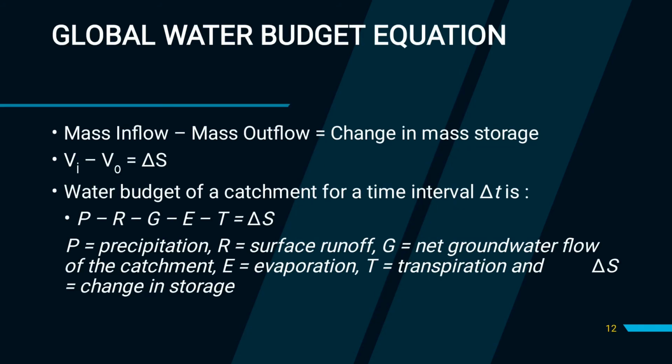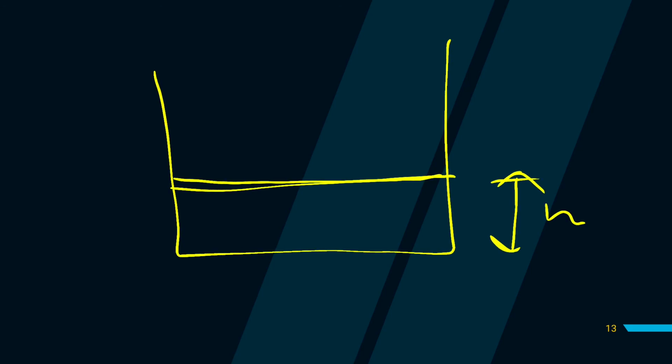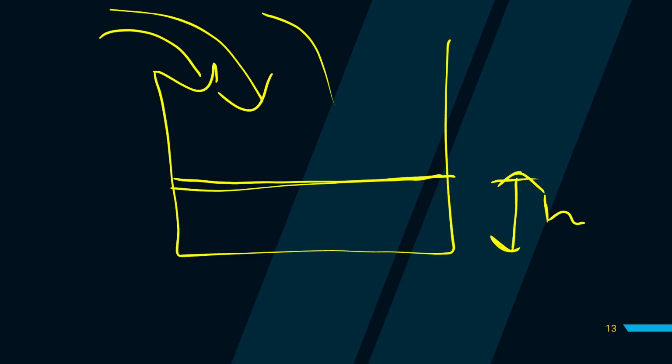Now the next topic is the global water budget equation. What does this mean? This is one of the important terms. Mass inflow minus mass outflow is equal to change in mass storage. What does it mean? Let's say this is a bucket of water, with water up to this depth, say h, and from outside water is coming in, and then the height increases up to capital H.